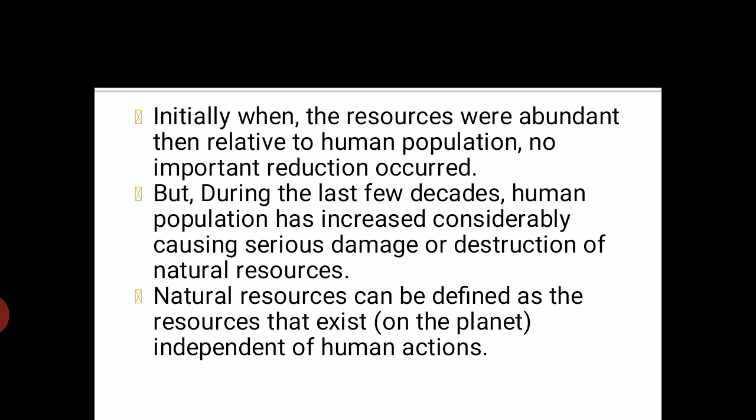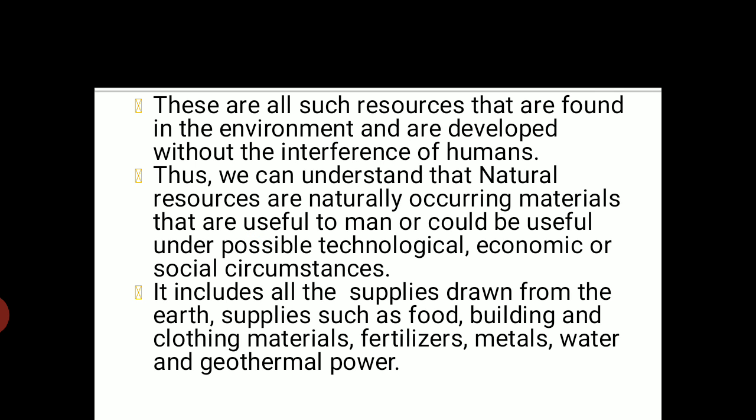Thus, natural resources can be defined as the resources that exist on the planet independent of human actions. That means all those things that are available in nature, on the planet, but we cannot interfere; they are independent of human actions. They all can be considered part of natural resources. These are all such resources that are found in the environment and are developed without the interference of humans. That is what I told.